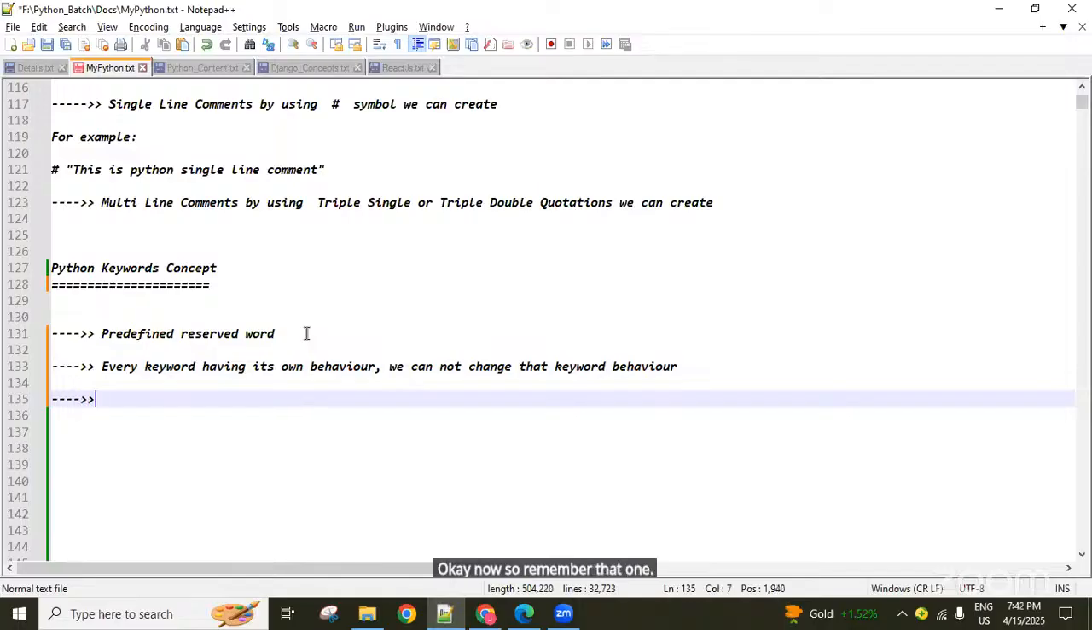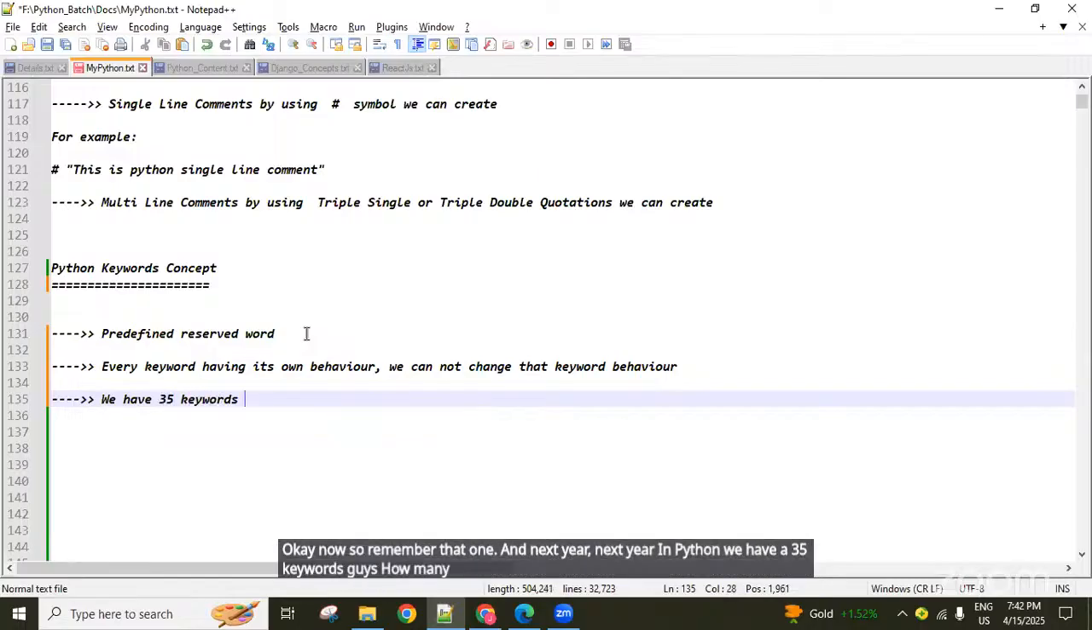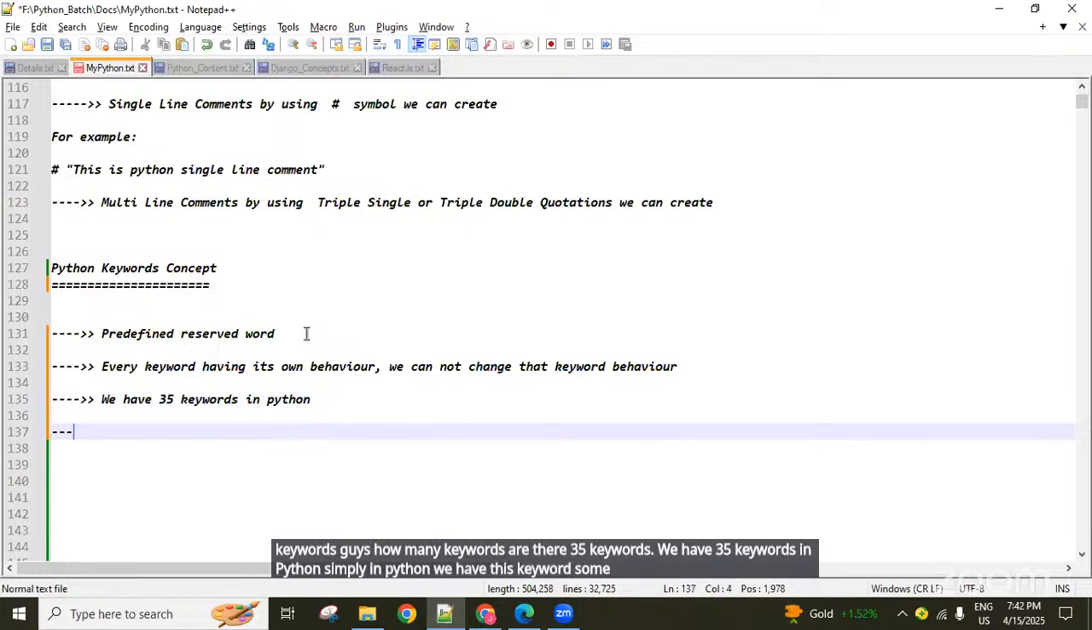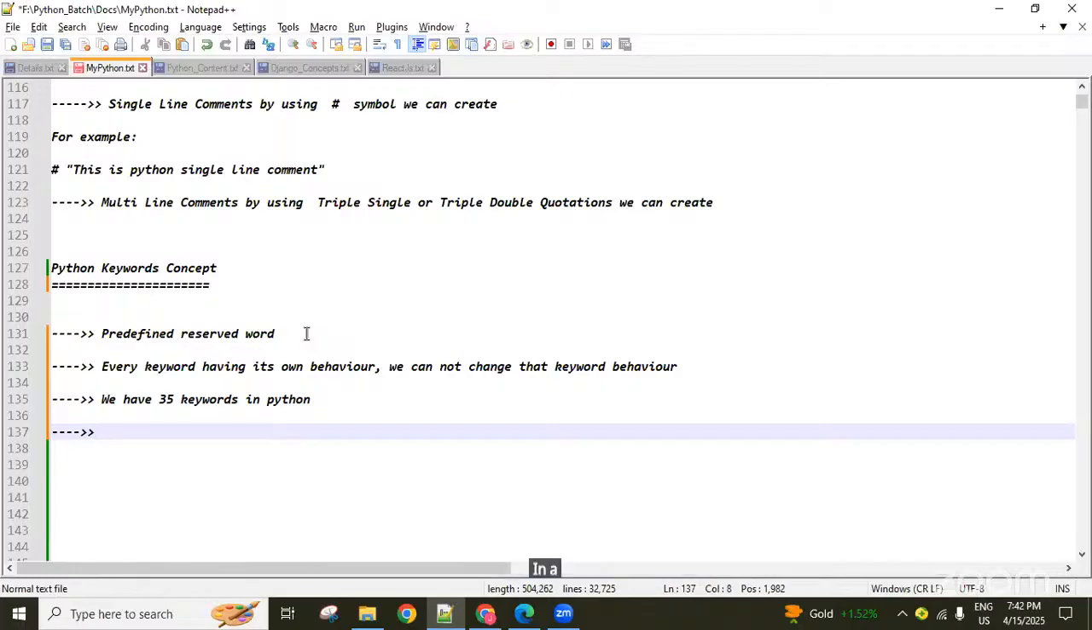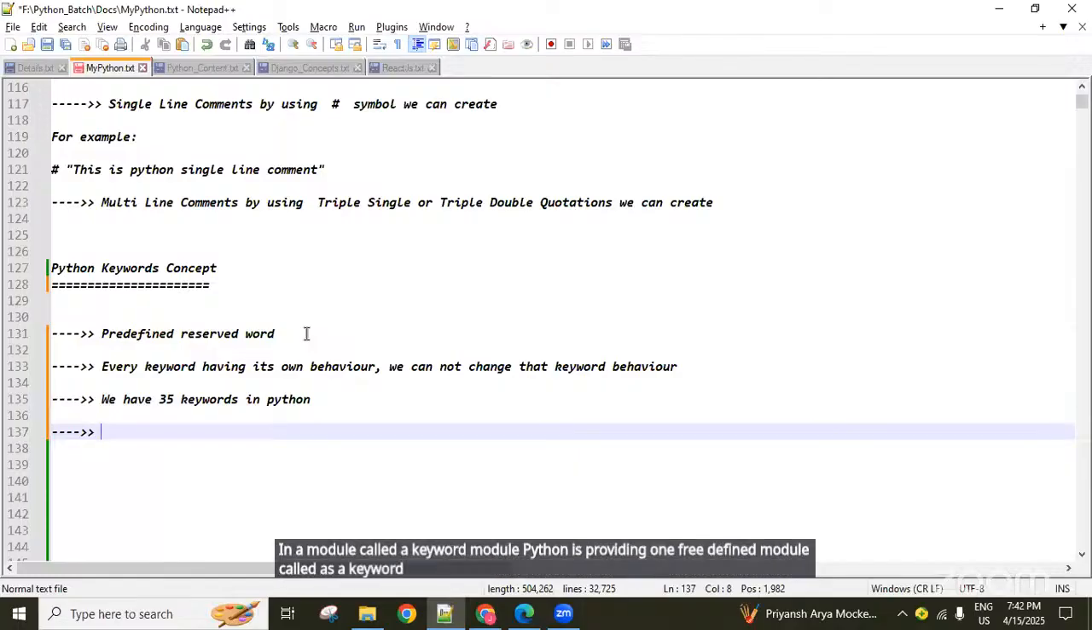And next, in Python we have 35 keywords, guys. How many keywords are there? 35 keywords. We have 35 keywords in Python. So where are all these keywords available? In a module called the keyword module. Python provides one predefined module called keyword. In that keyword module, all 35 Python keywords are available.